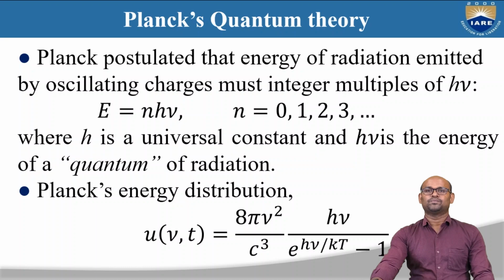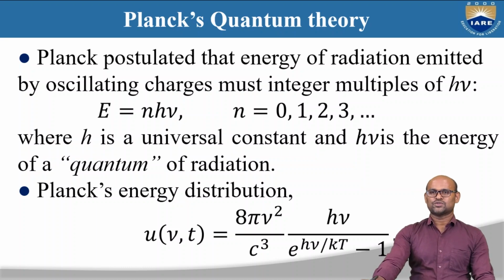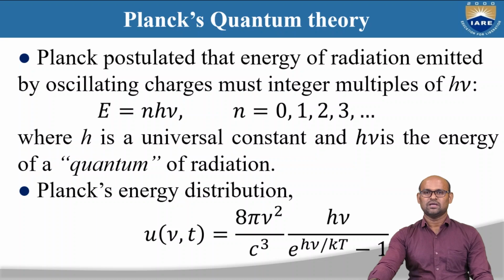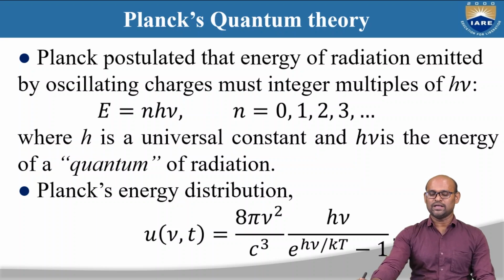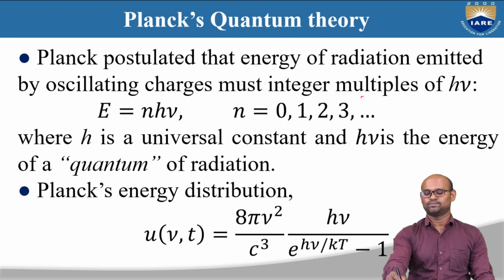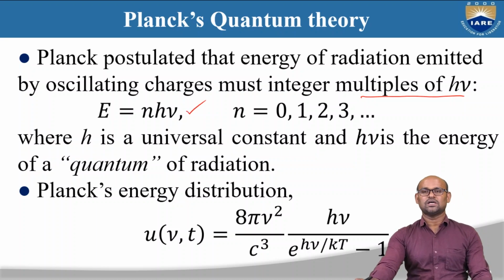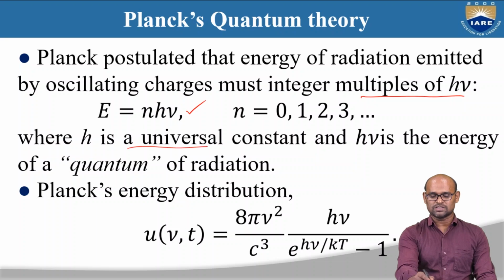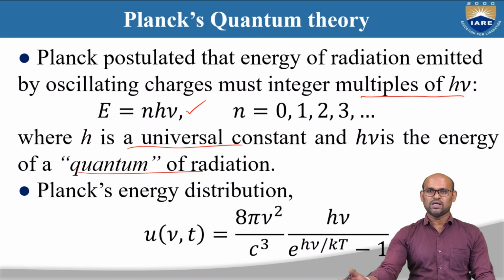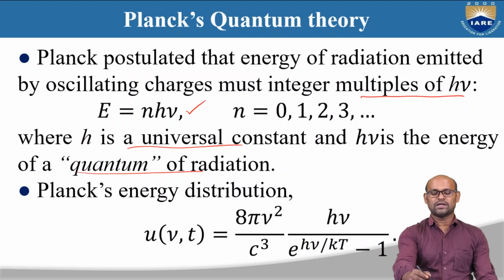So Planck postulated that the energy of radiation emitted by these oscillating charges must be integer multiples of h nu. Okay, so E, the energy emitted by this black body, must be integer multiples of h nu, where h is Planck's constant and h nu is the energy of a quantum of radiation. So Planck said, okay, don't treat radiation as a wave, instead treat radiation emitted by the black body as a set of particles.